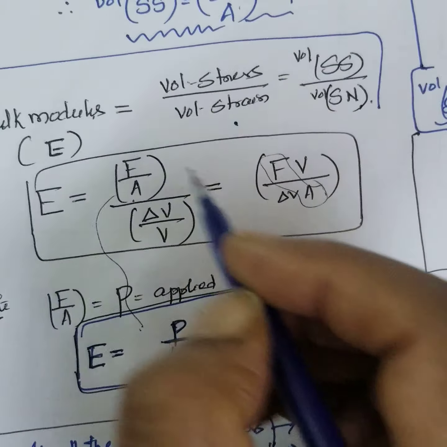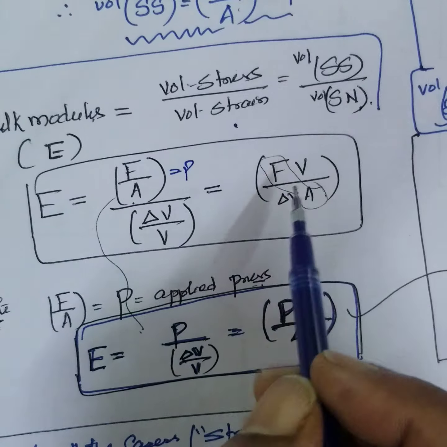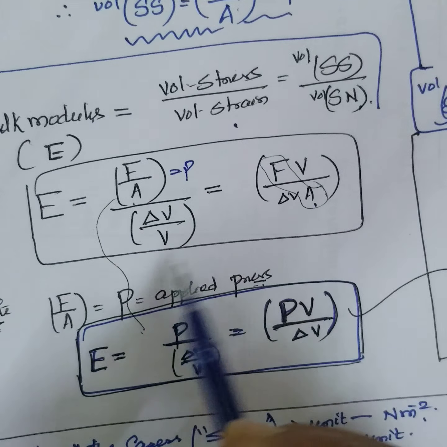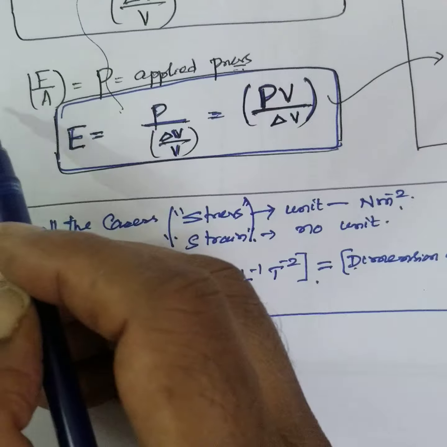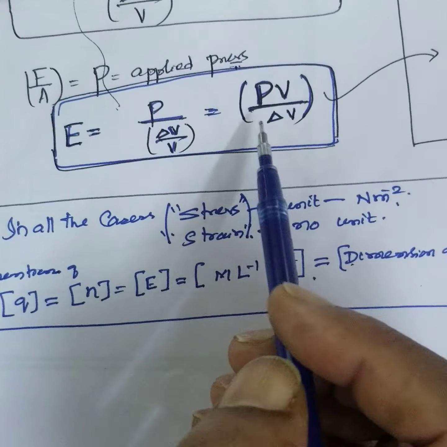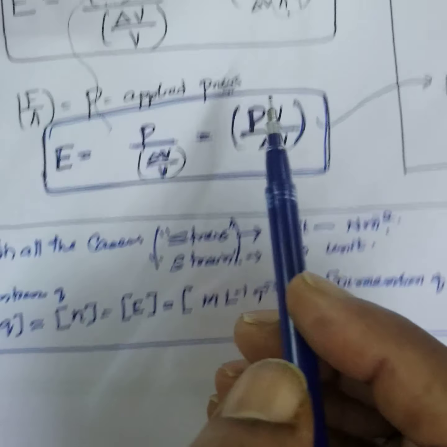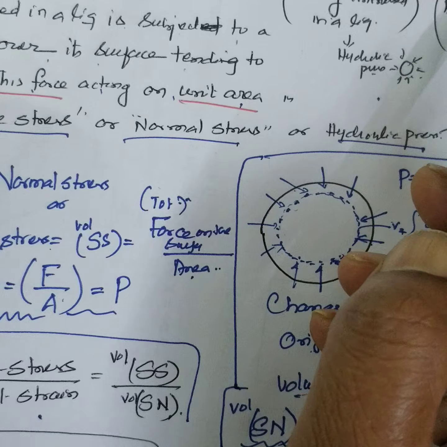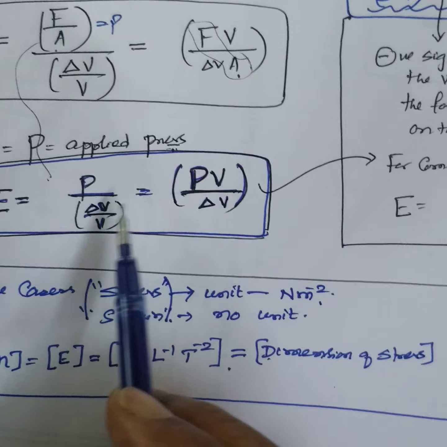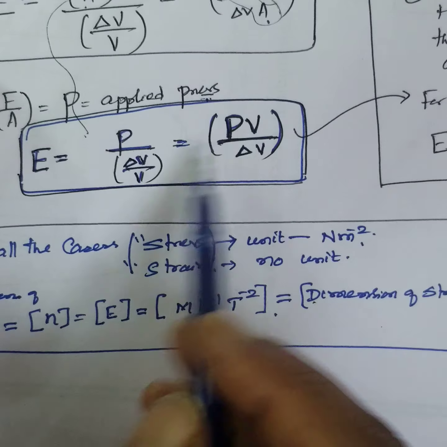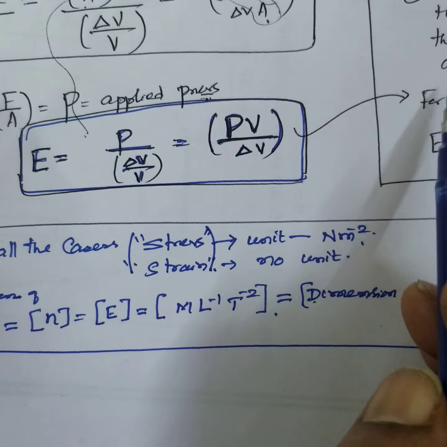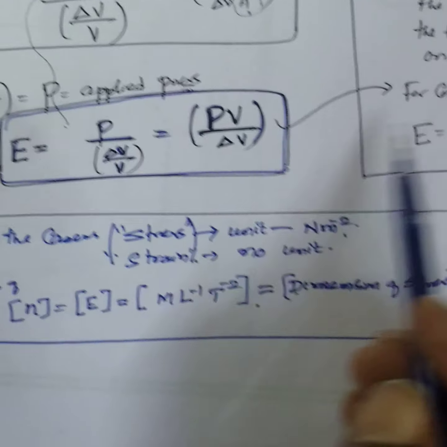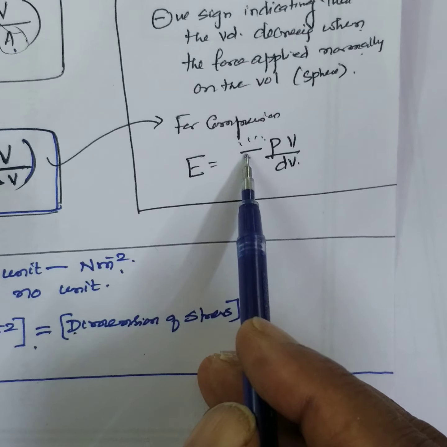Volume stress is force per unit area; if you want, you can write P also, or F by A. You can simplify to get this for a problem. Note, this is also called applied pressure in the case of dilation, expansion. This is for contraction. Sometimes for compression, you can write minus.